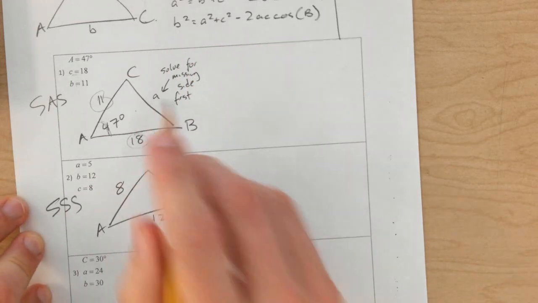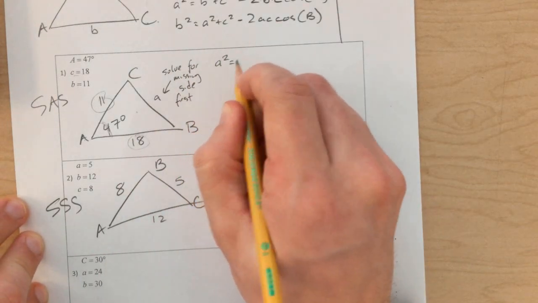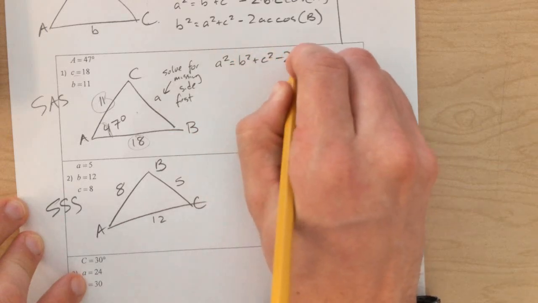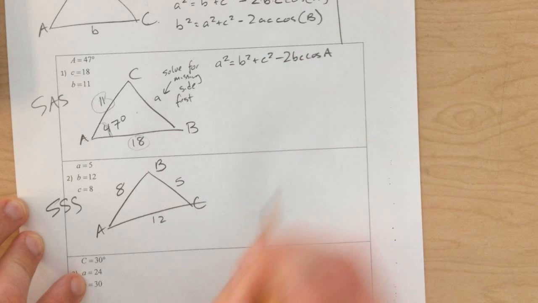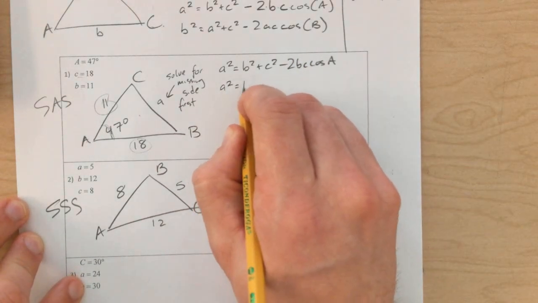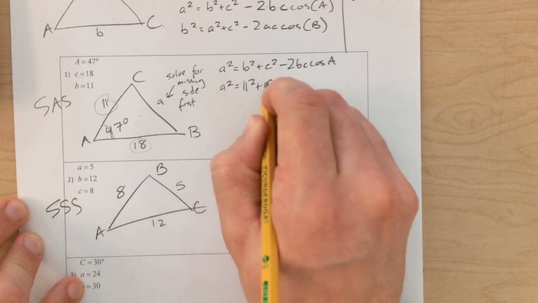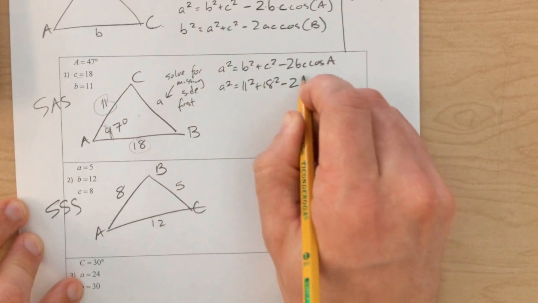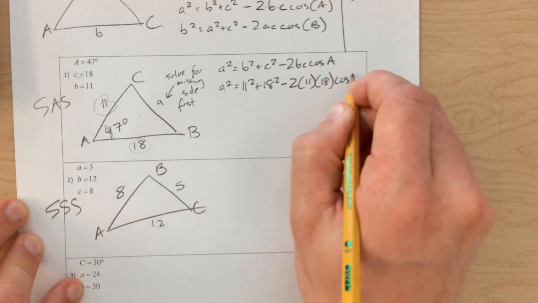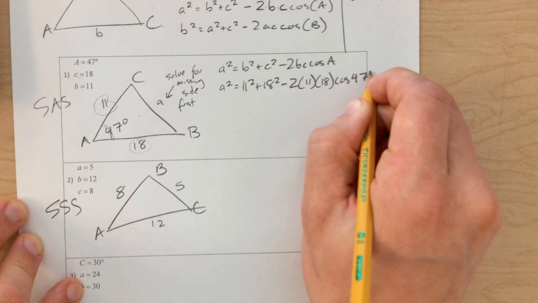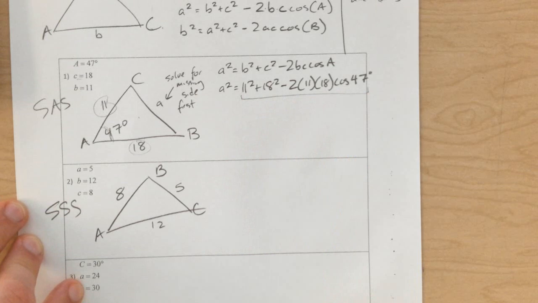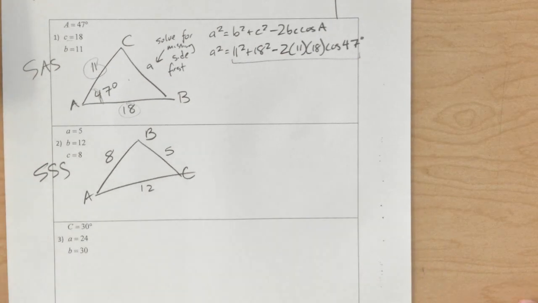And so we're going to set up our equation here that says a squared equals, and we're going to do this version. And now I'm just going to plug in those values that I have. So a squared equals 11 squared plus 18 squared minus 2 times 11 times 18 times cosine of 47. Now this is all ready to go into the calculator. We're just going to type that in just like it is.